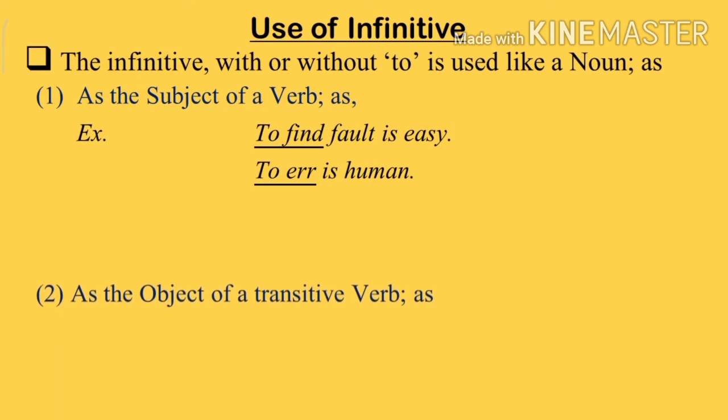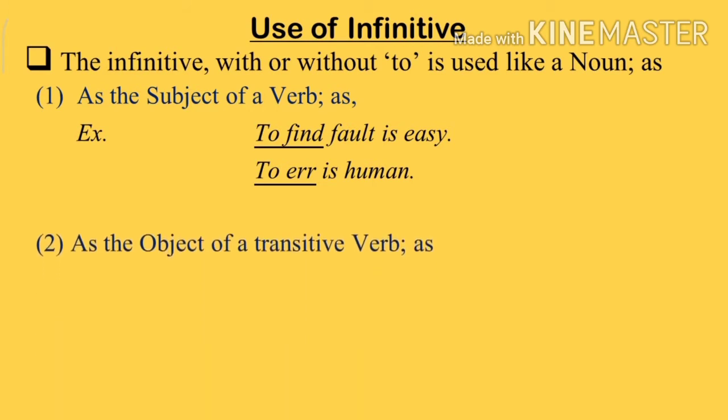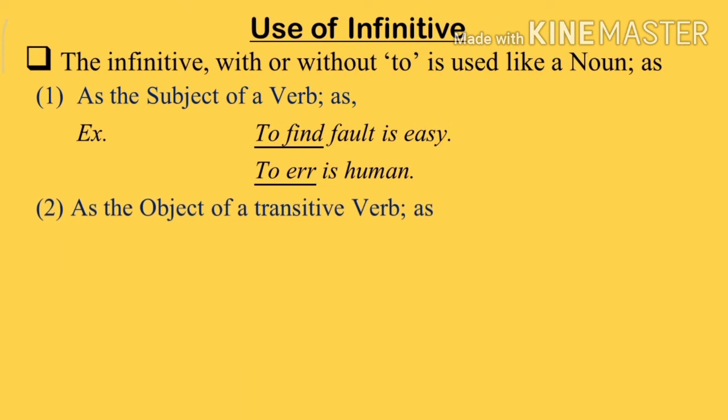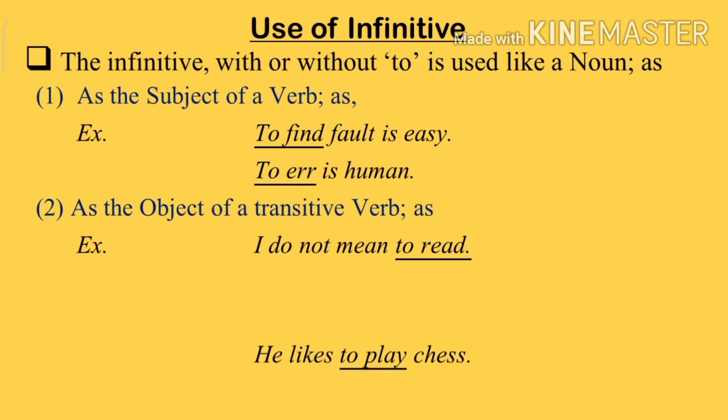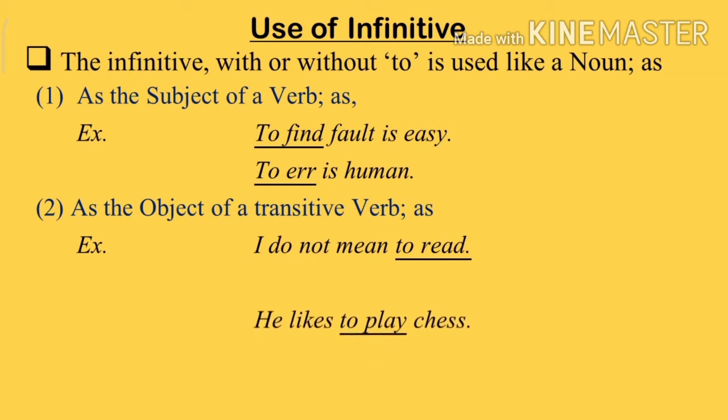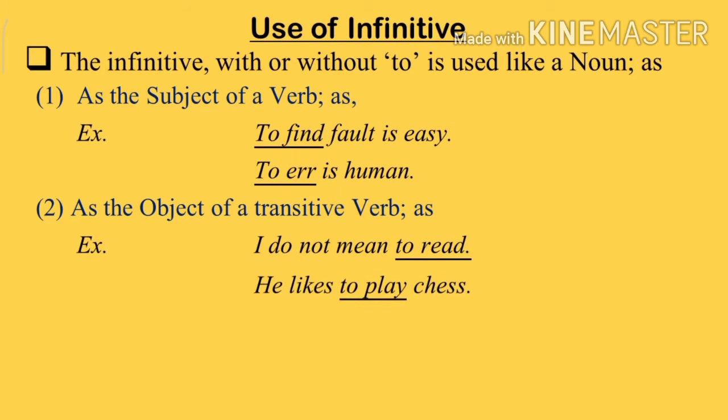Number 2. The object of a transitive verb. For example, I do not mean to read. In this sentence, to read is the infinitive. He likes to play chess. Here, to play is the infinitive.